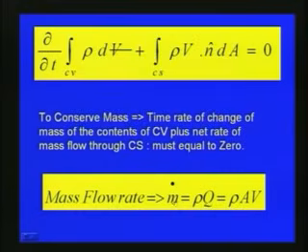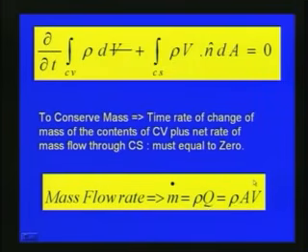From this we can write the mass flow rate as rho into Q. If V is the velocity and A is the area of cross section, this is equal to rho into A into V, where rho is the density of the fluid.